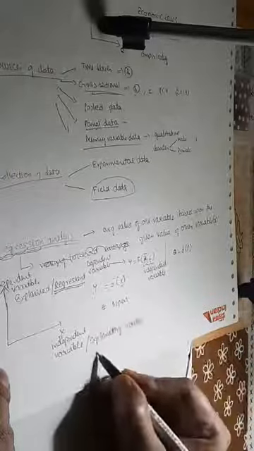We need to explain this, and this is explanatory. This is used to explain this. Okay, explanatory variable or regressor.